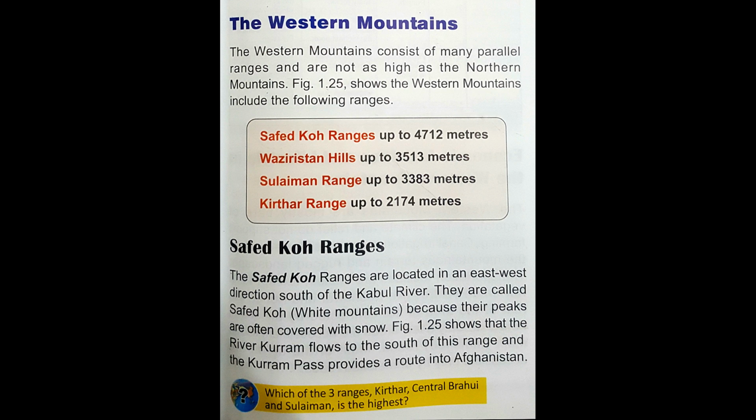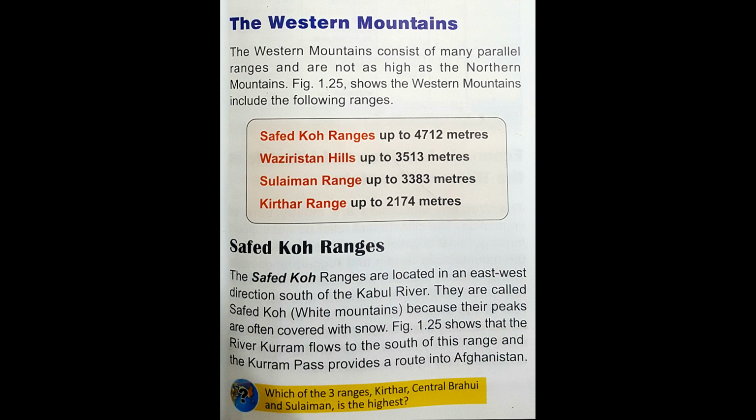There are many historic passes including Bulan, Gomal, Khyber, Tochi, and Khurram. So there are famous passes that are located here, and they are Bulan, Gomal, Khyber, Tochi, and Khurram. In the northern mountains, we read about Karakoram Highway and Khunjerab Pass as well. There are not many glaciers. This is also the feature of Western mountains, that there are not many glaciers.